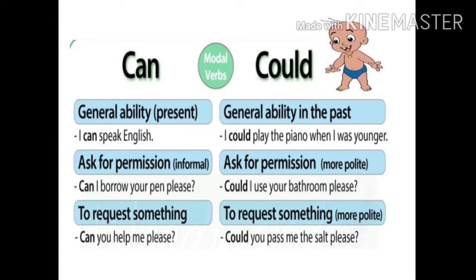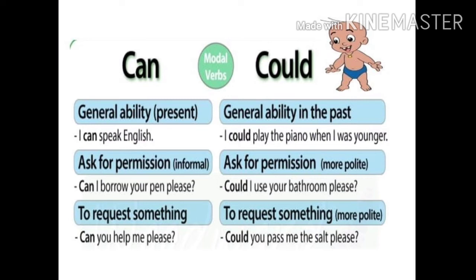Now, look at the next usage. To ask permission, you can use the modal auxiliaries can and could. But what's the difference? Can is used to ask for permission in an informal way. It's not formal, it's not more respectful. Can I borrow your pen, please? You can use such a sentence with your friends, right? But if you're going to ask your teacher or any other elderly people, you should use could. Could is used to ask permission in a more polite way, right? Could I use your bathroom, please?